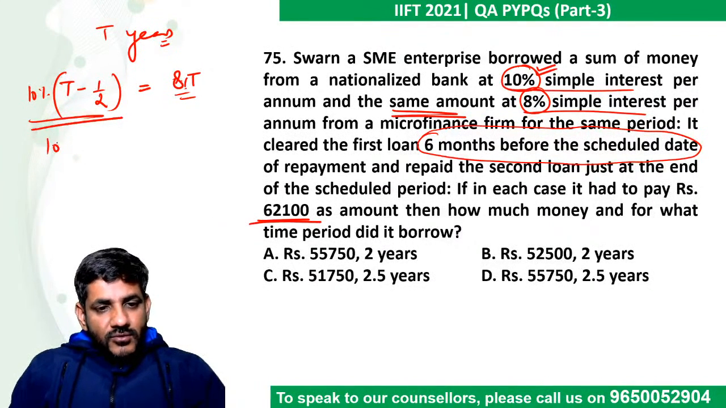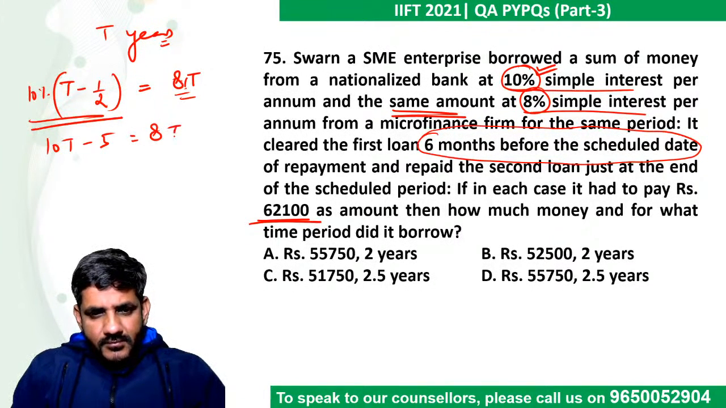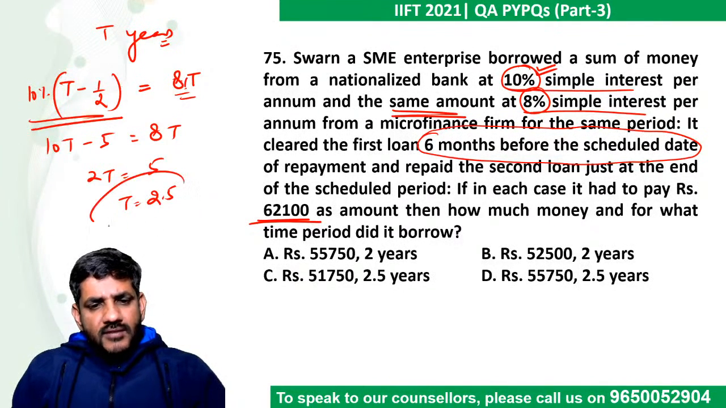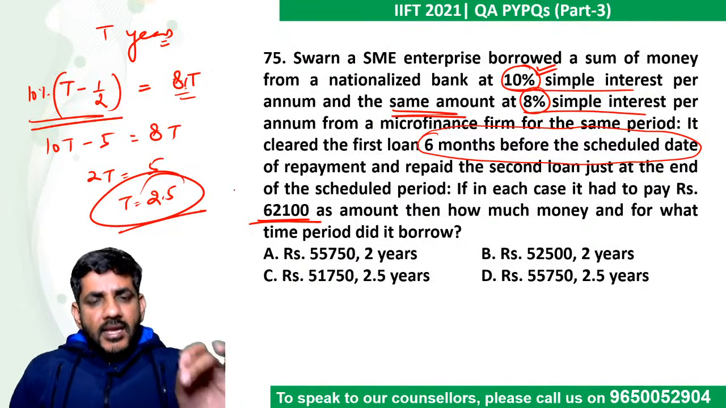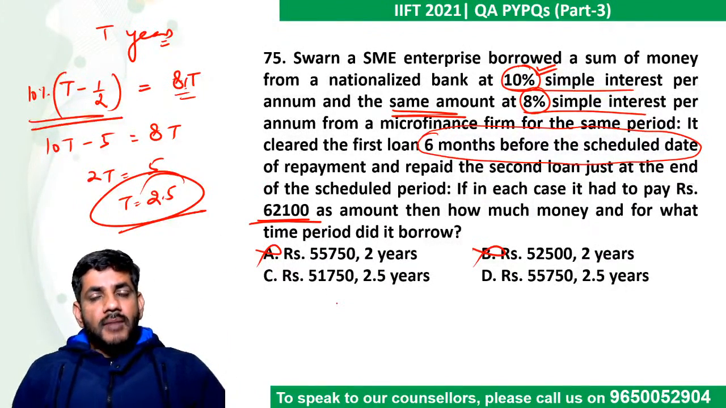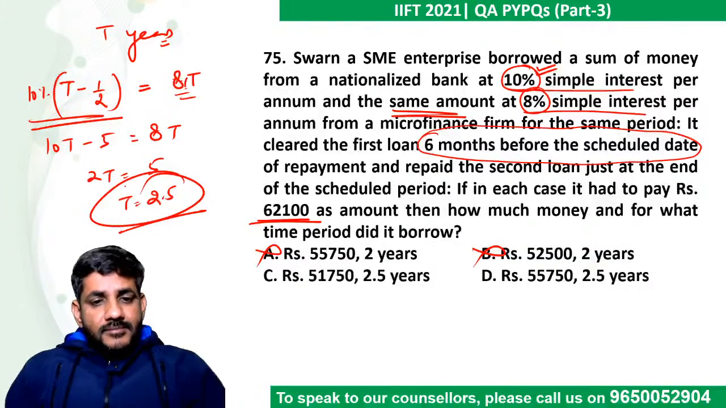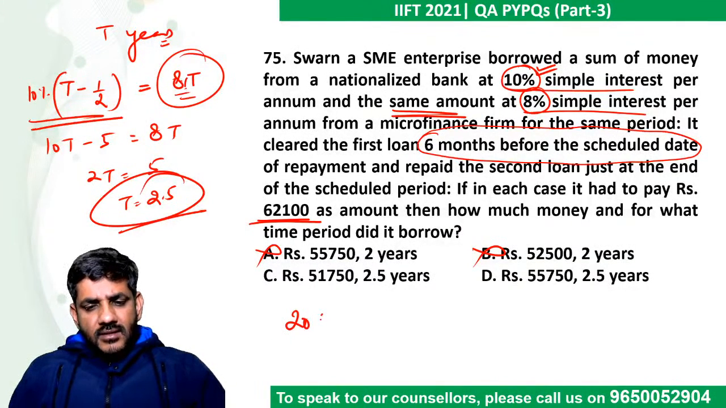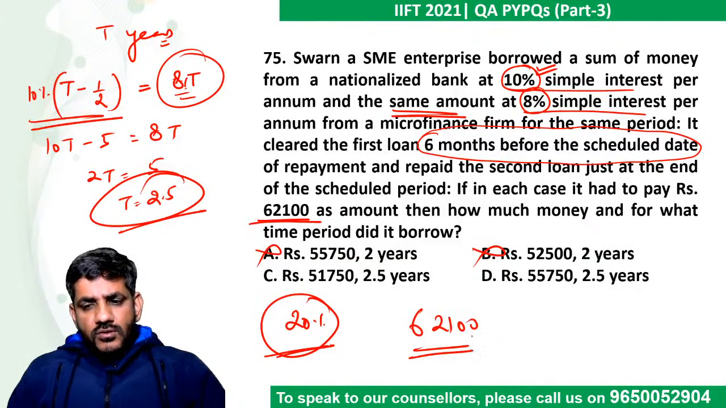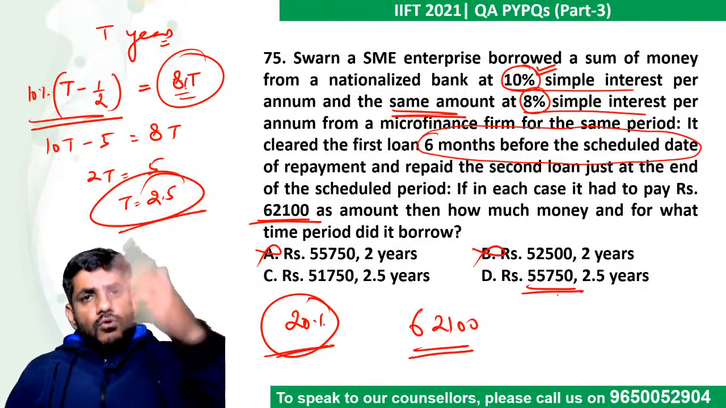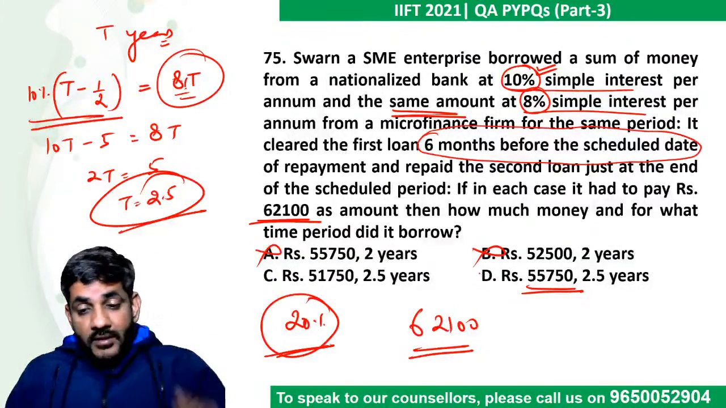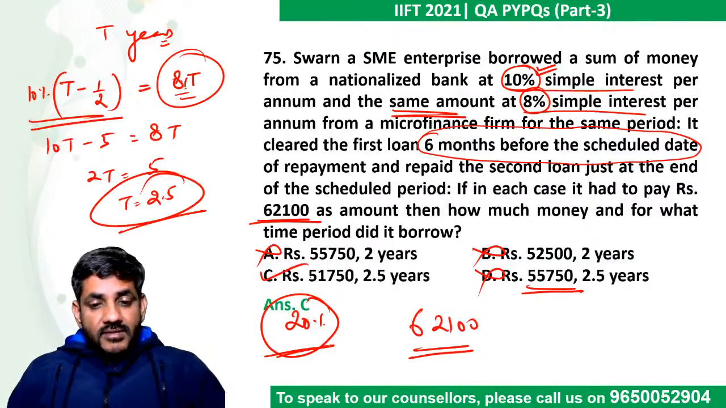So from this I get 10t minus 5 is equal to 8t, so 2t is equal to 5, so t is equal to 2.5. First of all I get to know that the time period should have been 2.5 years. Option A and option B are not my answers. Plus, in these 2.5 years at 8% interest, how much interest would there be? 20%. If I add 20% to this amount, it will be more than 65,000, sorry, so this also cannot be the answer. So I can straight away say C is my answer.